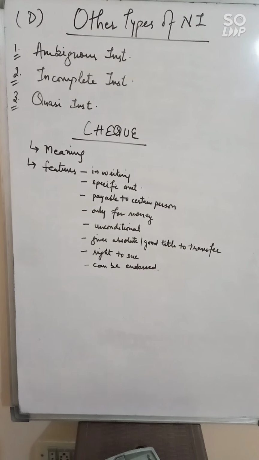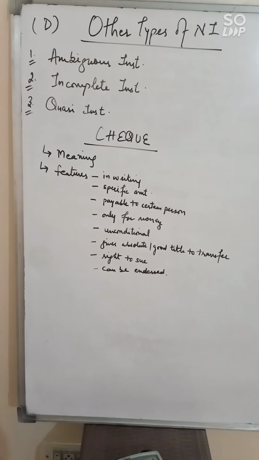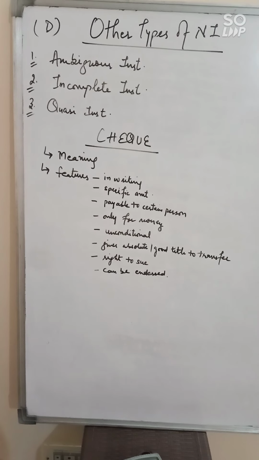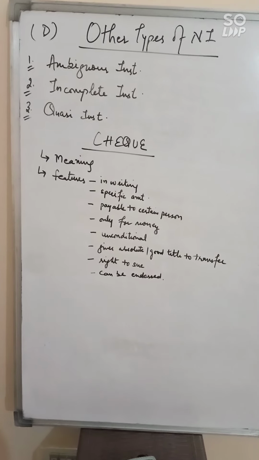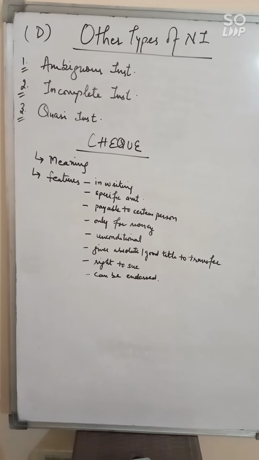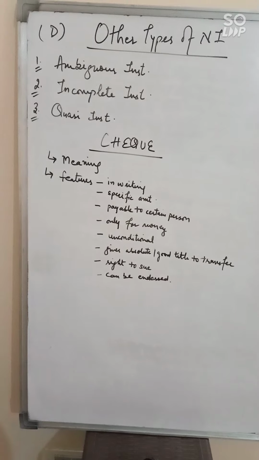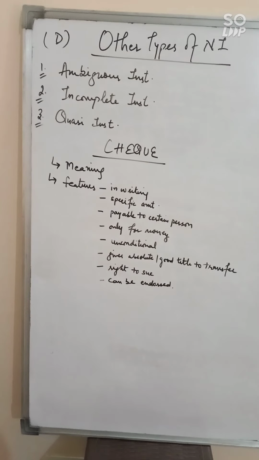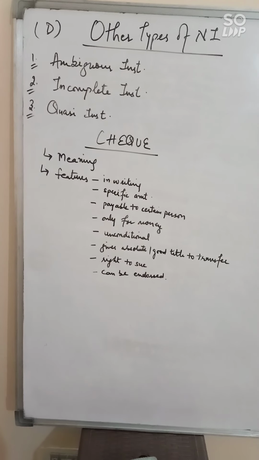There are some other types also. Let's see. First is ambiguous instrument. These are instruments in which the nature is unclear. It means it is not clear whether this instrument is a promissory note or a bill of exchange. So in that case, the holder can treat it either as a promissory note or a bill of exchange. But once it is treated as a bill of exchange or promissory note, then it cannot be treated differently afterwards. Clear?